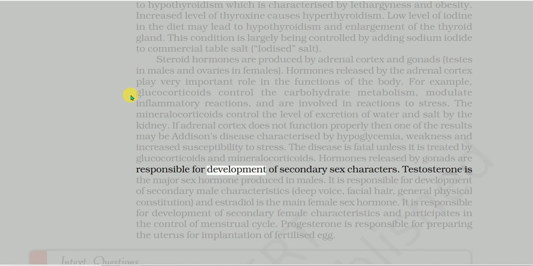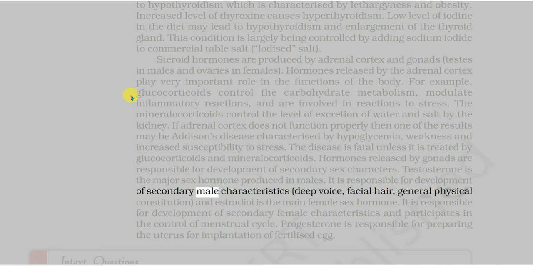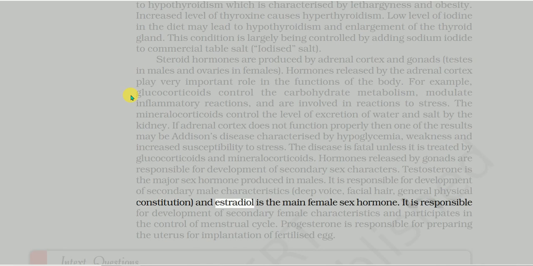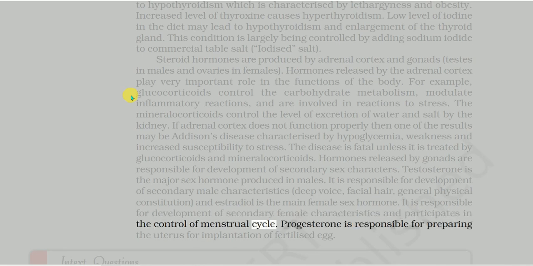Testosterone is the major sex hormone produced in males. It is responsible for development of secondary male characteristics: deep voice, facial hair, general physical constitution. Estradiol is the main female sex hormone. It is responsible for development of secondary female characteristics and participates in the control of the menstrual cycle. Progesterone is responsible for preparing the uterus for implantation of the fertilized egg.